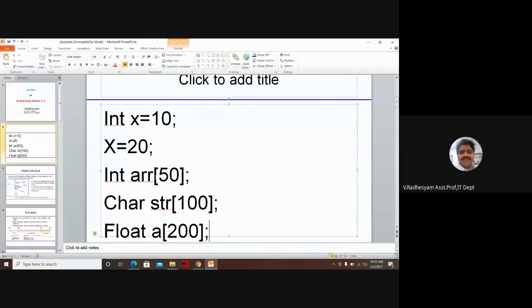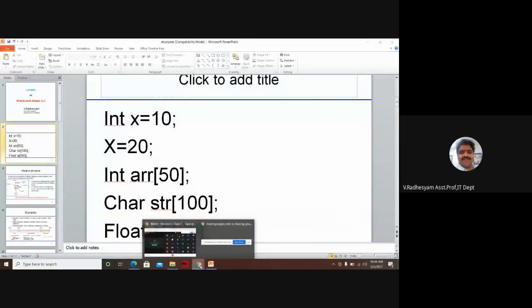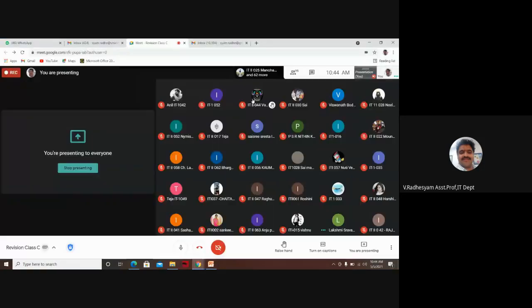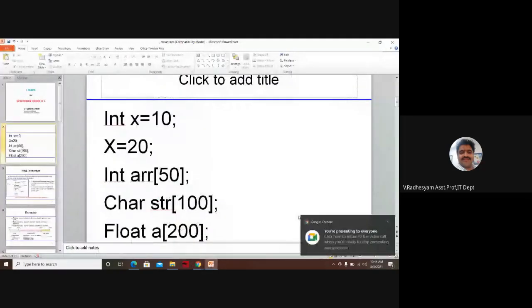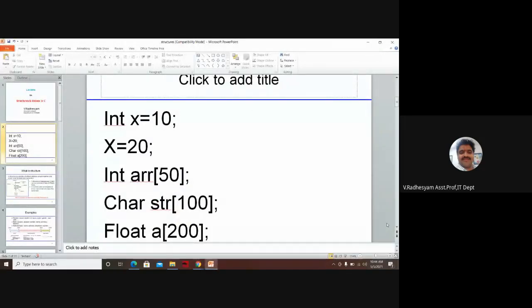Within ARR, we can store 50 values, all homogeneous integer values. Within str, you can store up to 100. This 100 represents the maximum size. Here 50 represents the maximum size. Here 200 represents the maximum size. But all are homogeneous only.